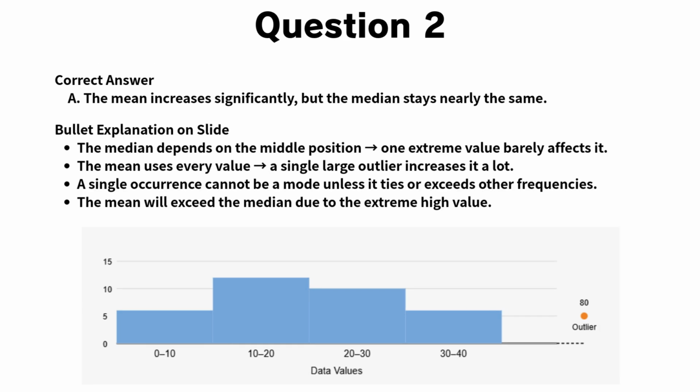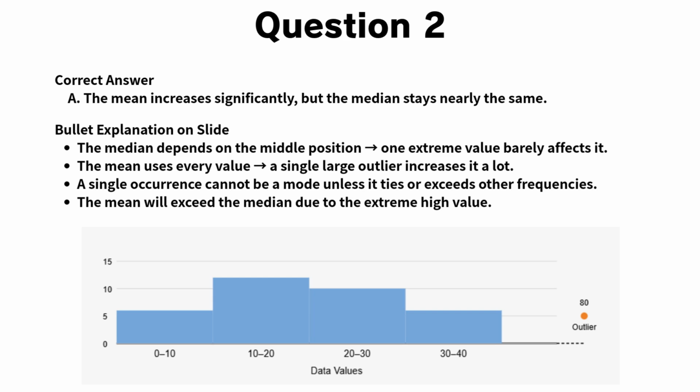Now, let's go through the explanation for question 2. The correct answer is A. The mean increases significantly, but the median stays nearly the same. Here's why. The median depends on the middle position of the data when the values are ordered. Adding one extreme value like 80 puts something at the far end, but it usually does not change which value is in the middle, so the median is barely affected.